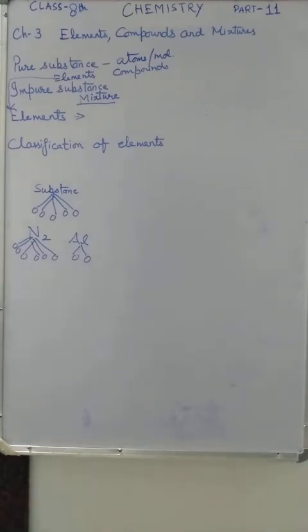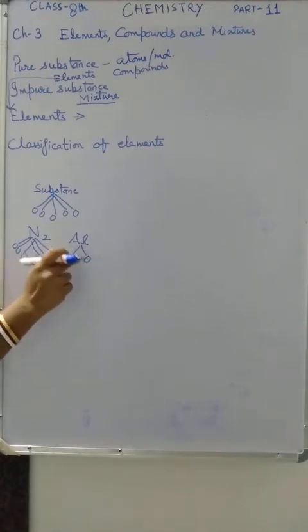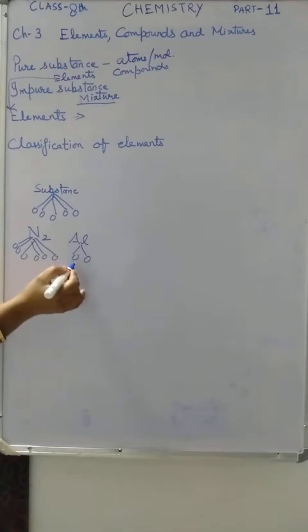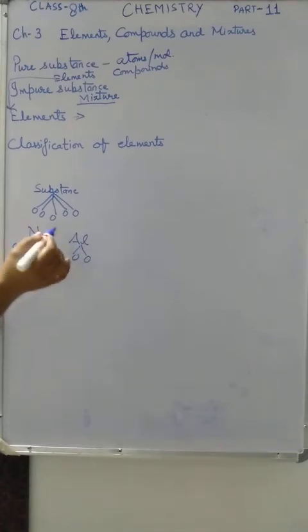One more point is that elements cannot be broken into simpler substances by any physical or chemical method. We cannot break these elements into simpler substances physically or chemically.